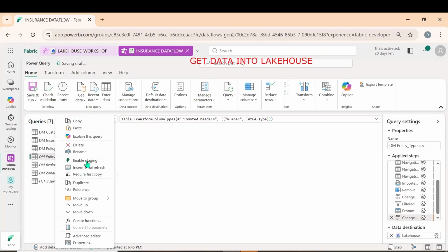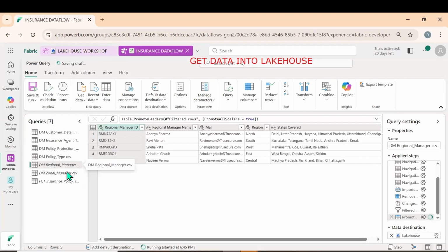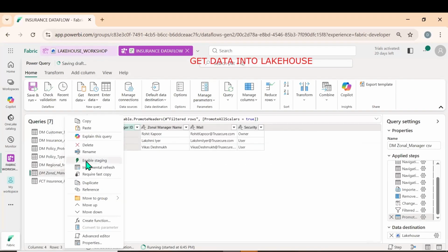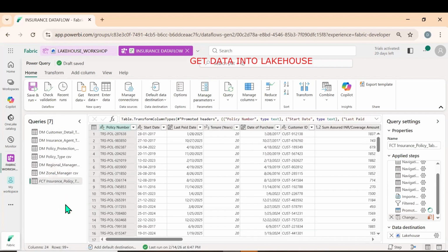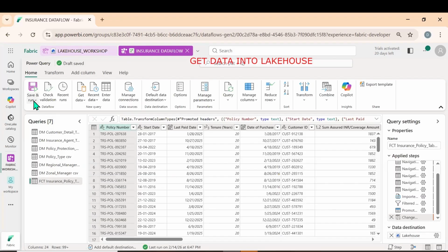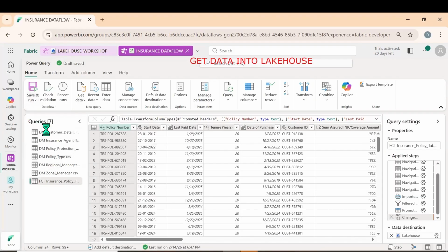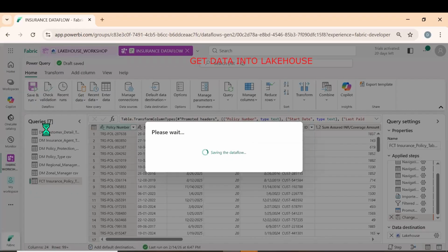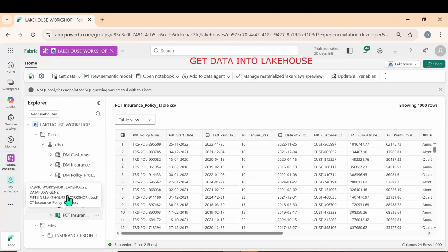It is like enable load in Power Query Editor. Enable staging. And without using the Lakehouse data destination, we can save this, save, run and close. So what happens? It will be saved and it will be executed and also it will be closed. Okay, we saved, we ran and we closed it.